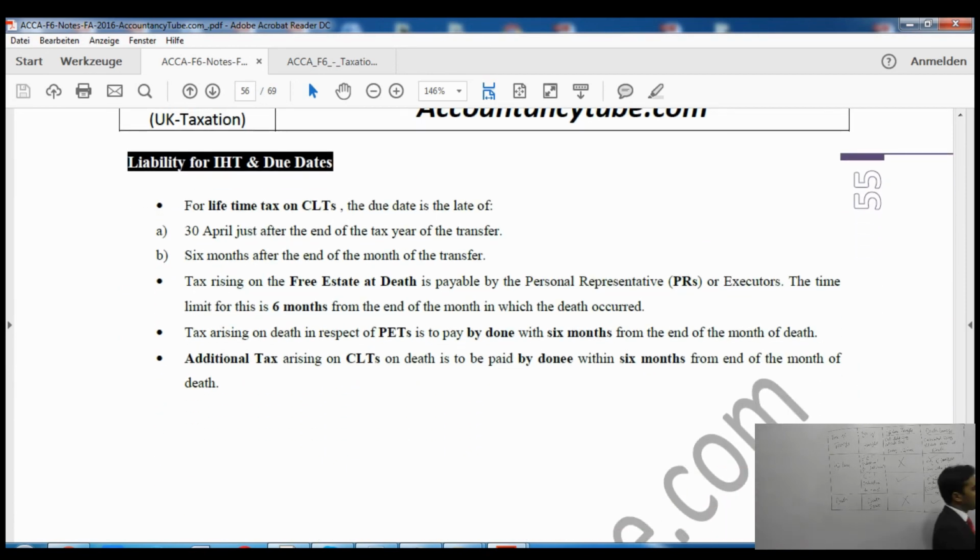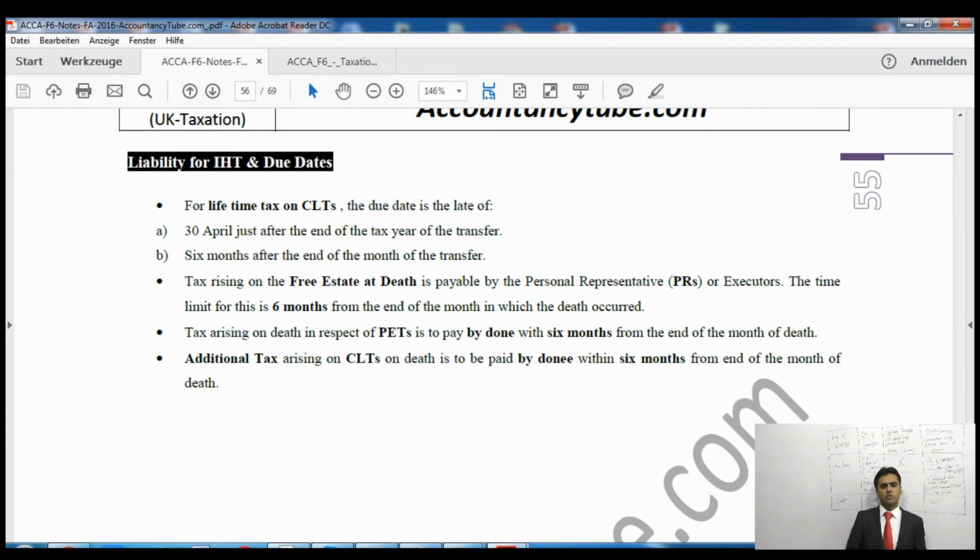Please make sure you mark it as important, the last one. Donor should consider making the gift to grandchildren instead of children, thus skipping the generation and resulting in the reduction of the inheritance tax. So say for example, if I have to transfer an asset, instead of transferring it to my son, I will transfer it to my grandson.